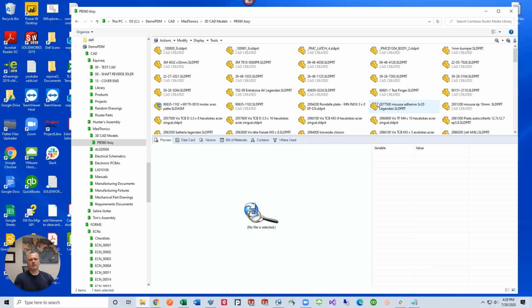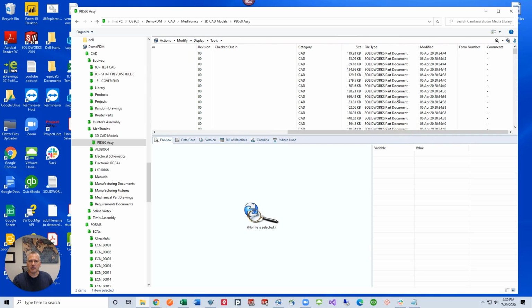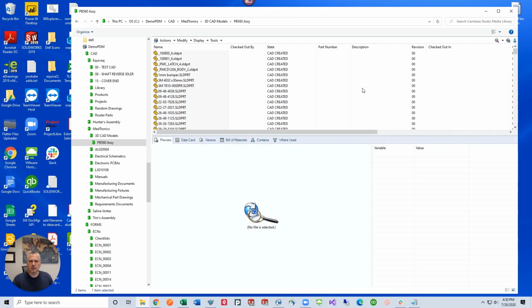All right, gang, so we've got a situation here where there's features available to us, but they're just not widely broadcast. There is a way to save those screen layout settings. Let's say that I have my settings set to details. The reason why is because whenever I have details set up, I can slide across here and sort by revision, category, or other data card fields like part number and description. If I can sort by those, it makes searching a lot easier in my PDM vault.